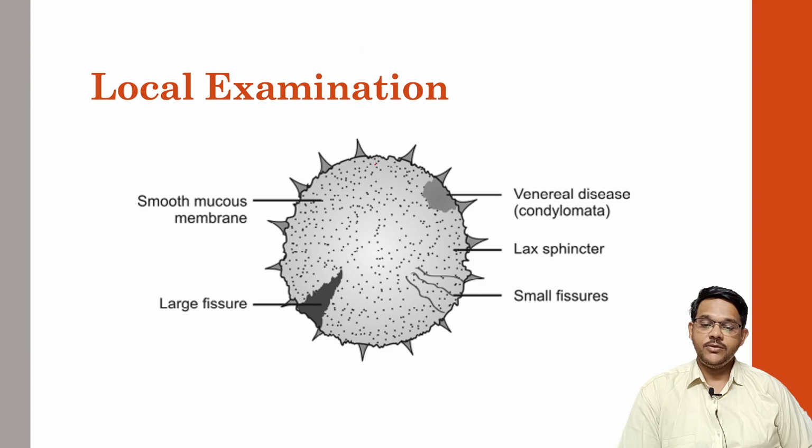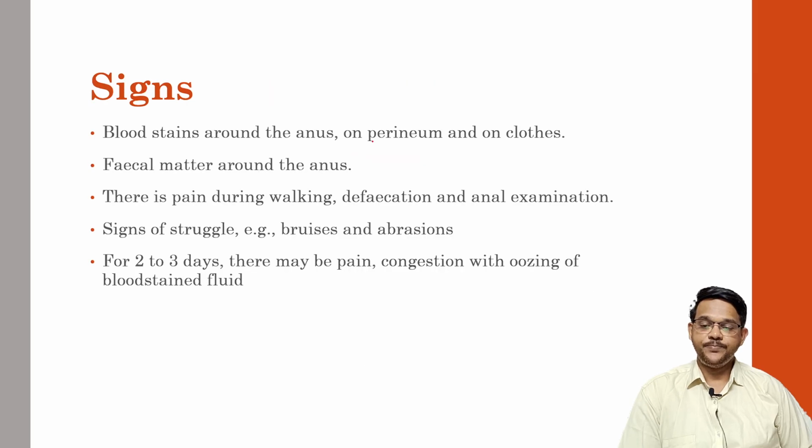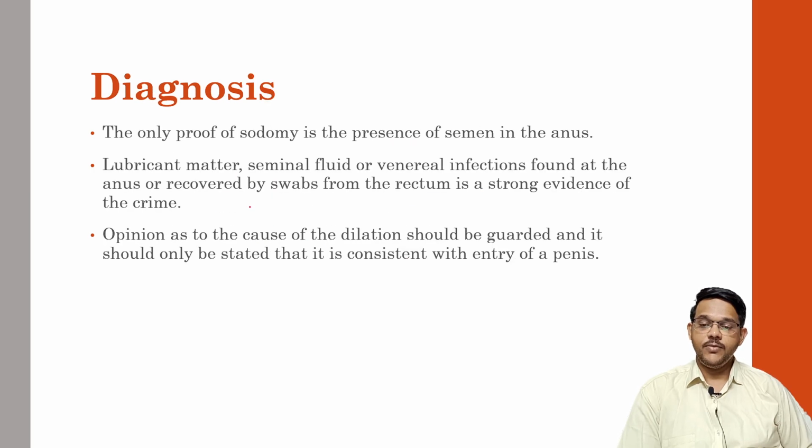This is the image of the anus. The sphincters will be relaxed. There will be small fissures or larger fissures with wedge-shaped injuries typically seen. Other signs will be bloodstains around the anus, on the perineum and on the clothes. Fecal matter may be found around the anus. There may be pain during walking, defecation, and anal examination. Signs of struggle, like bruises and abrasions, may be found on other parts of the body, like the face, chest, or back. For 2 to 3 days, there may be pain, congestion, and oozing of blood-stained fluid from the anus.